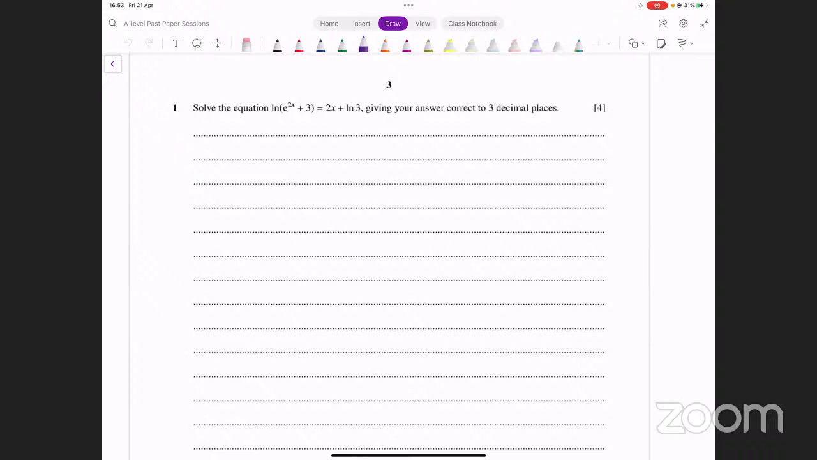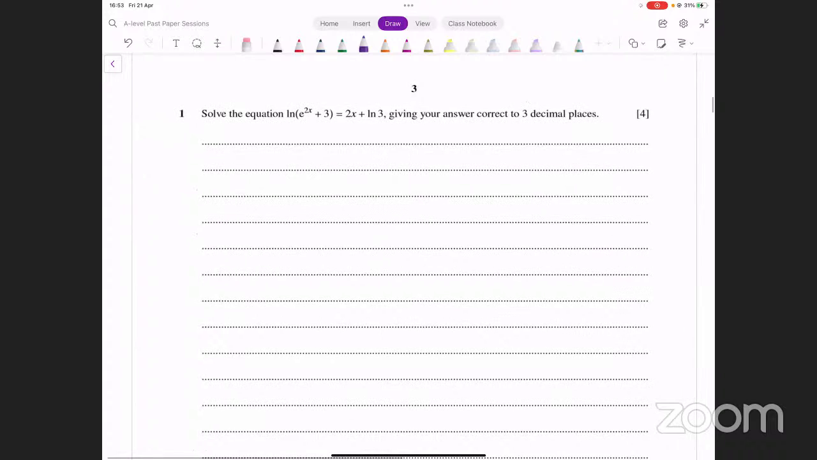You see, you have log in two terms. इस term में log आ रहा है, इस term में log आ रहा है, दोनों के अंदर log आ रहा है, और एक term के अंदर log नहीं है। तो इस तरह के equations में one possibility is that we take all the log terms to one side. So we could write this as ln of e raised to power 2x plus 3 minus ln of 3. On the other side, we have 2x. Okay, so this is what we have.